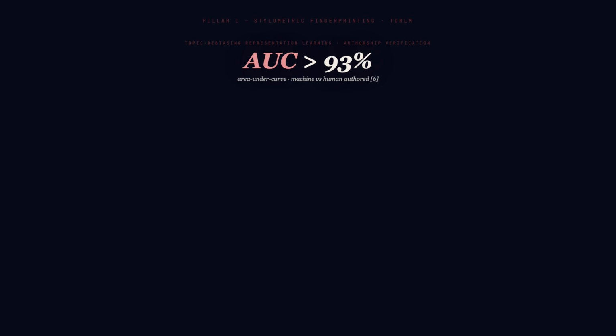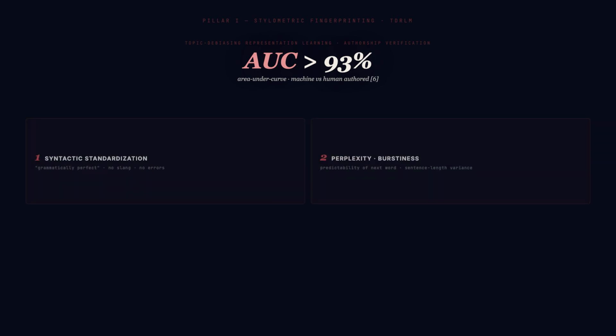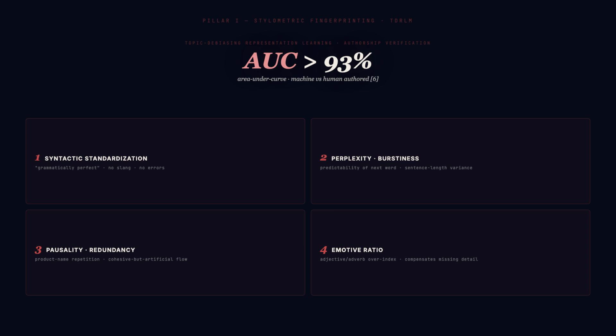Pillar 1, stylometric fingerprinting. The topic debiasing representation learning model, TDRLM, isolates literary style from topic. It measures syntactic standardization. It measures burstiness, the variation in sentence length characteristic of human writing. It measures perplexity, the predictability of the next word. And it measures the emotive ratio, the over-indexing of adjectives and adverbs that fake reviews use to compensate for missing experiential detail. On benchmarks, TDRLM reaches an area under curve above 93%.